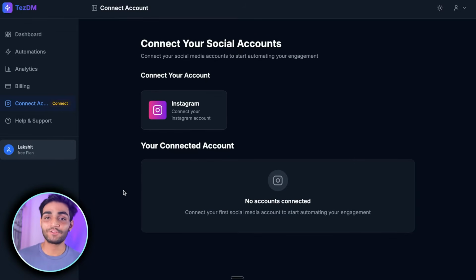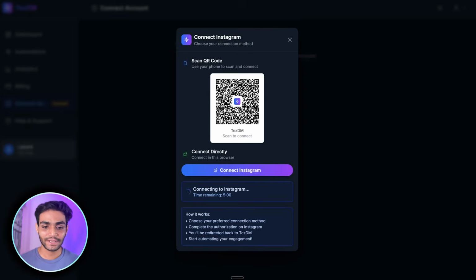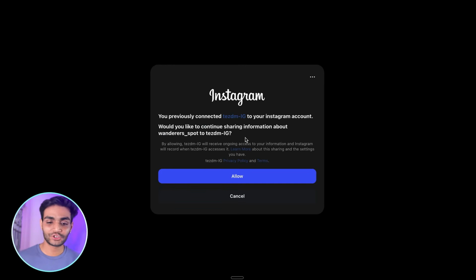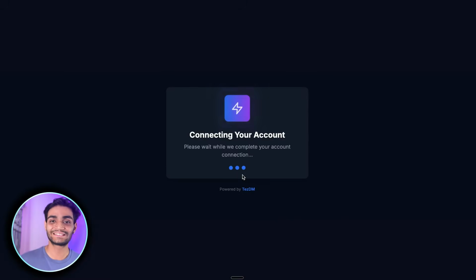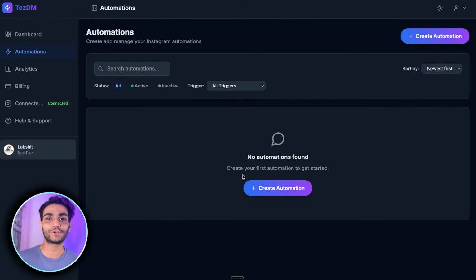Once you have logged in, now it's time to connect the Instagram account. To connect the Instagram account, you can click on Instagram and now we have two methods over here. First, for the people who are afraid of how to provide the credentials and everything, no need to worry. You can directly scan from the mobile, log in on your mobile and the account will be connected. Second, you can click over here and then allow the application to access your Instagram account and that's it. You are good to go. Now it is connecting your account and the account is connected. So that's simple, that is how you connect your Instagram account.